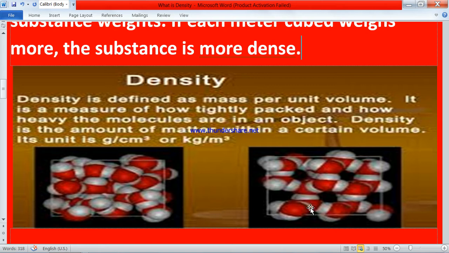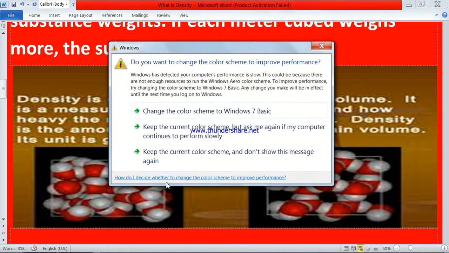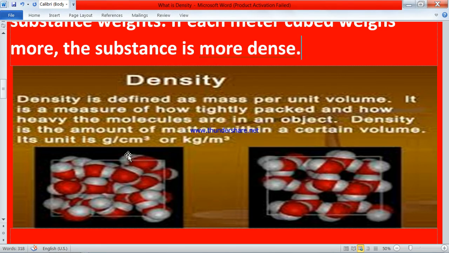This is box A, this is box B. Obviously box A, because you can all see that here most of the area is covered with balls, but here many areas are open where balls can fit. So density is this only.